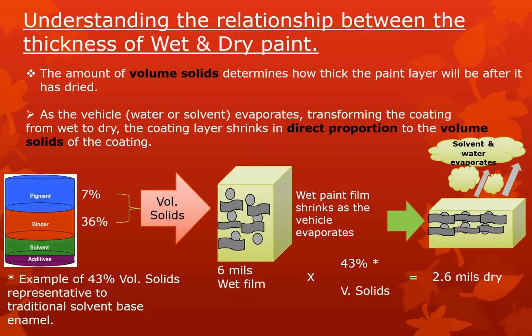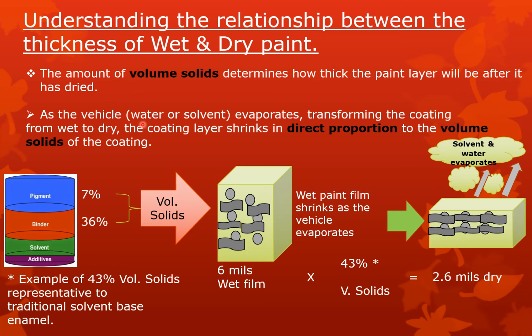So friends, coming to the next topic, we'll understand the relationship between the thickness of a wet film and dry paint. The amount of volume solids determines how thick the paint layer will be after it has dried. Means once paint dries, how much thickness you will get depends on the volume solids.